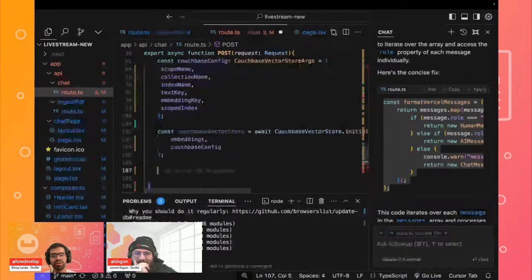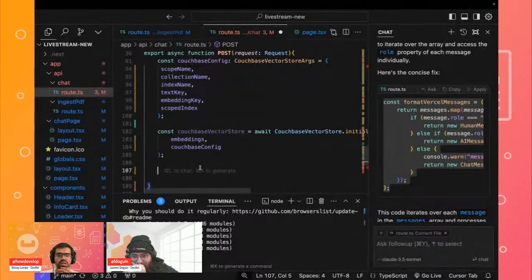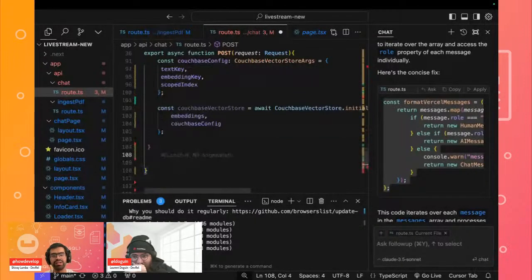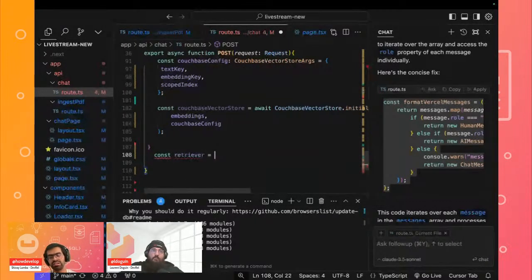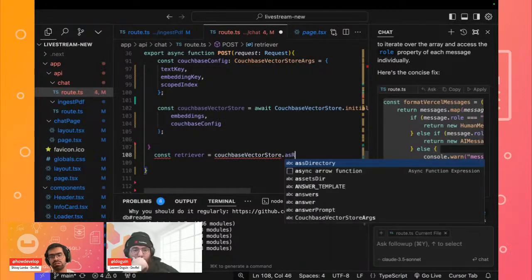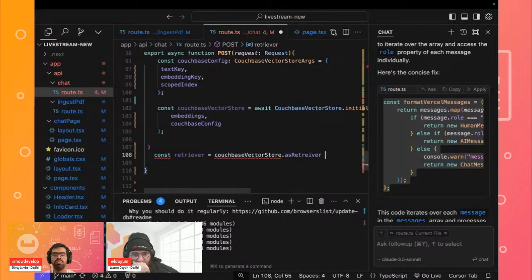Okay, and now finally, once we have defined our vector store, I think we are good to go. So we can start to define our retriever step. This is the retriever which will be used to retrieve the documents that we want to find, which are related to our input prompt that we have given to it. In this case, we can use this Couchbase vector store, and there is a dedicated method, which is as retriever. This allows us to retrieve the documents which will be used.